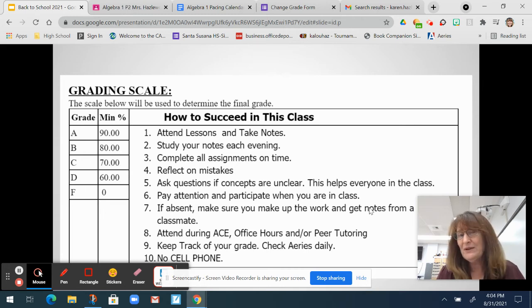The number 4 is a big one. Reflect on mistakes. So on these assessments, when I give them, I say, "Hey, look at it. Talk to your neighbor. What did you do wrong? Have your neighbor help you." Because if a neighbor can explain it to them, that's kind of like teaching it to them, so they learn it more. So it benefits both the student and the neighbor.